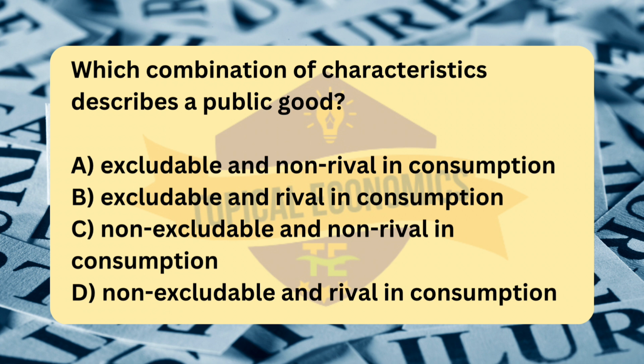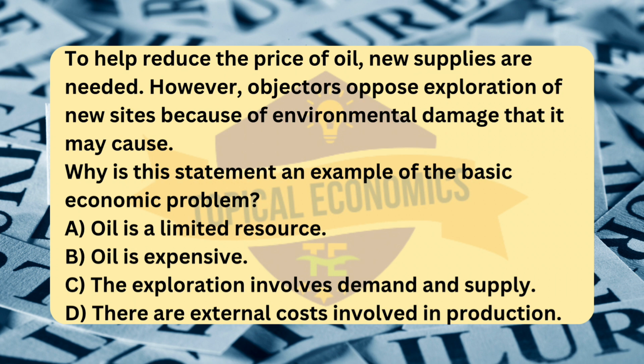for others. Lastly, option D, non-excludable and rival in consumption, describes a common resource, such as fish in the ocean or a public pasture. These goods are non-excludable, no one can be easily excluded from using them, but they are rival because one person's consumption reduces the amount available for others. Moving to question number 4.